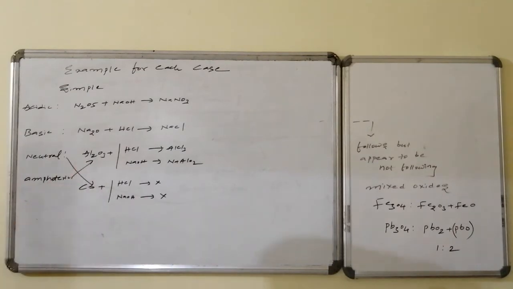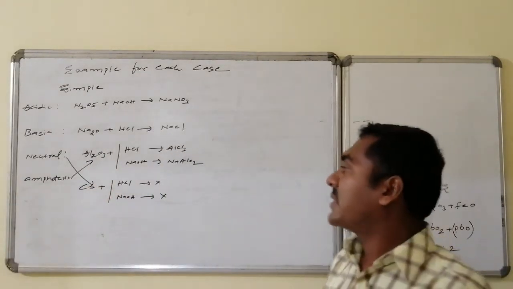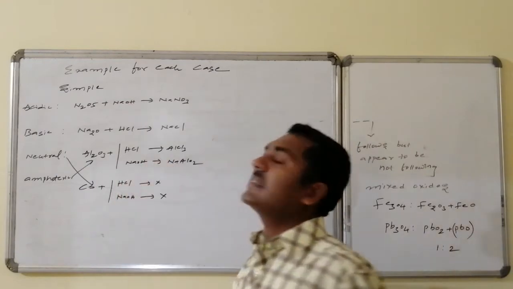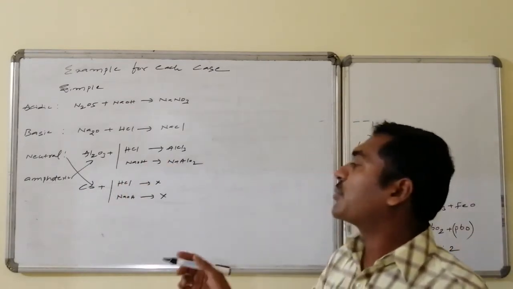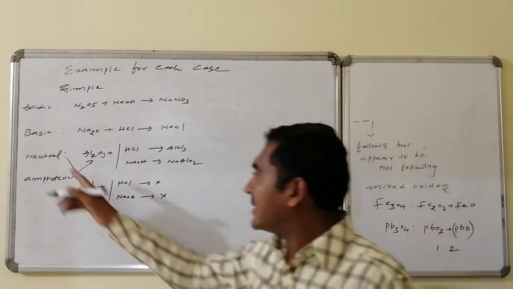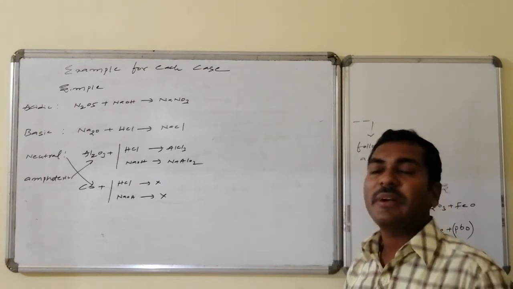Amphoteric is one which readily combines with acids as well as the base. Neutral is one which neither combines with the acid nor combines with the base, that is said to be neutral in nature. Carbon monoxide is an example. Here it is neutral, neither combining with acid nor with sodium hydroxide.